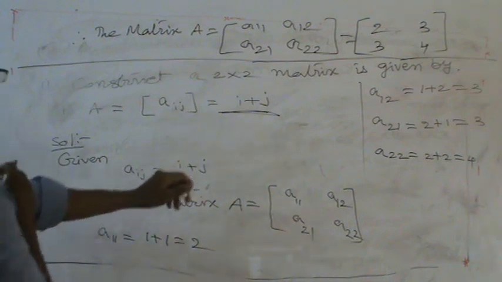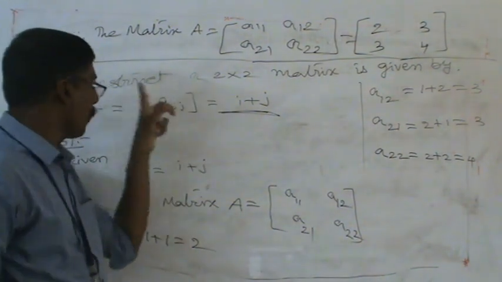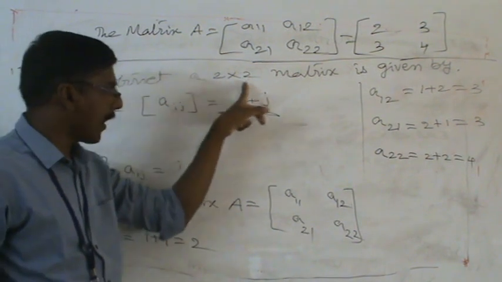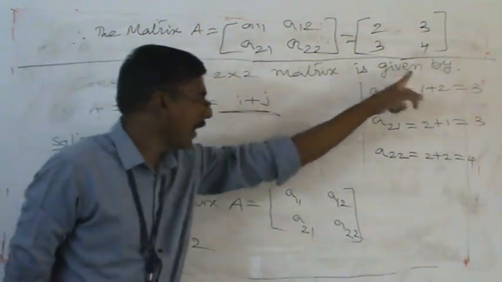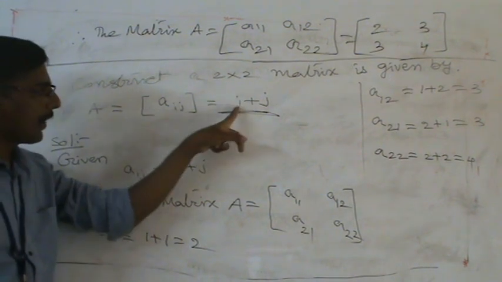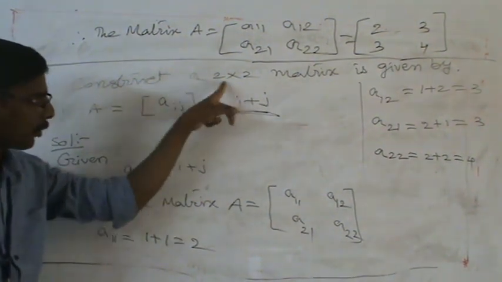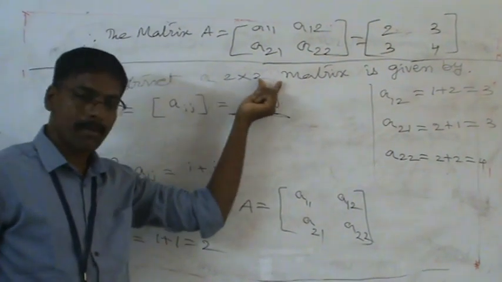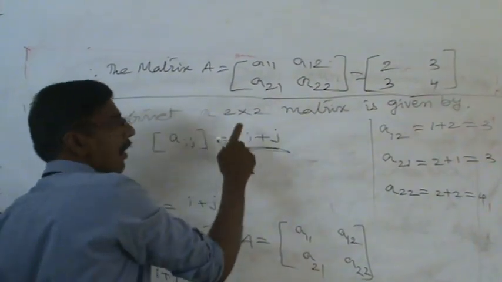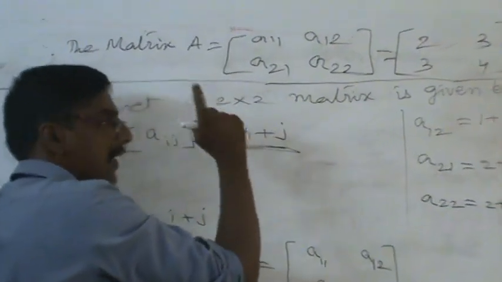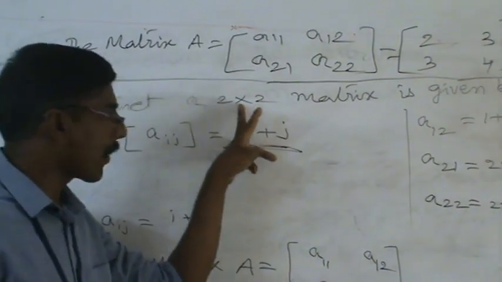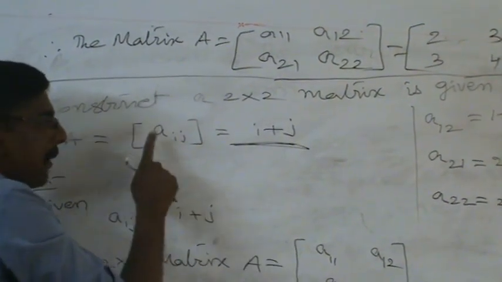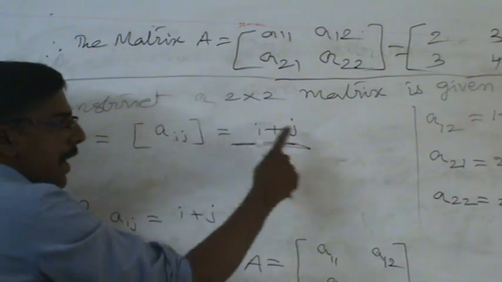Listen, they are asking the question to you. Construct a 2 by 2 matrix, given by Aij value equal to I plus J. A 2 by 2 matrix means 2 rows, 2 columns. First we have to design a 2 by 2 matrix. Here, whatever order they are asking, from that we have to design it. So given in this problem, Aij value is equal to I plus J.